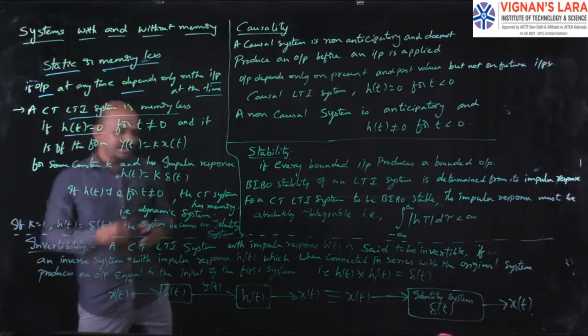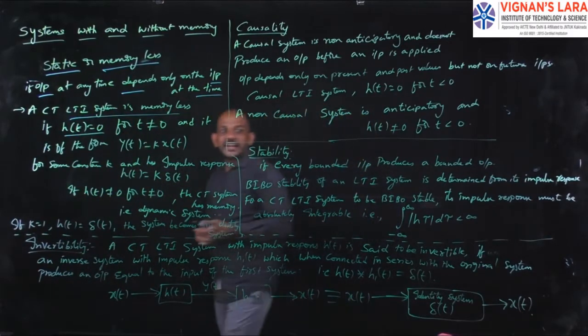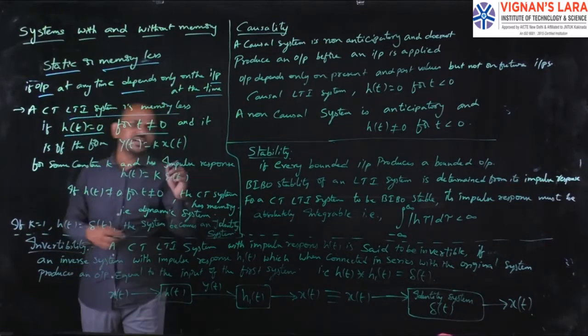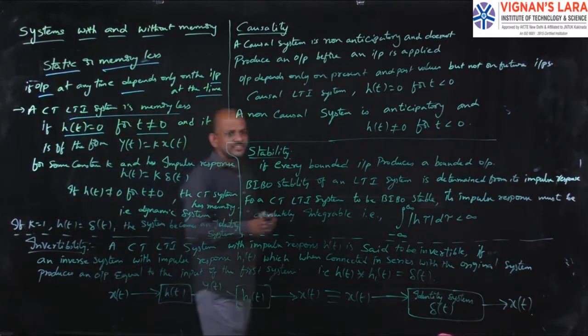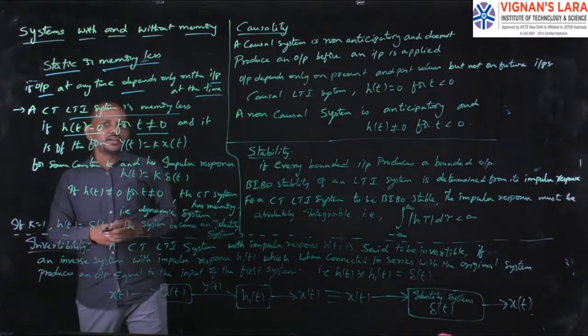So whenever the impulse response h of t is equal to 0 for t not equal to 0 for a system, then we can say that system is a memoryless system. Okay, simple.